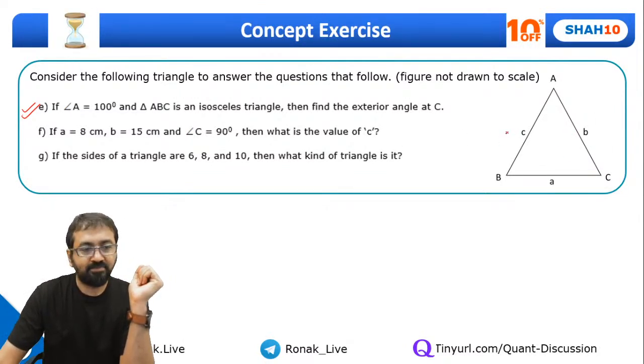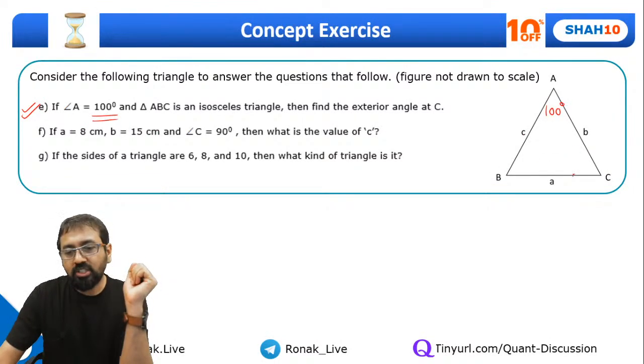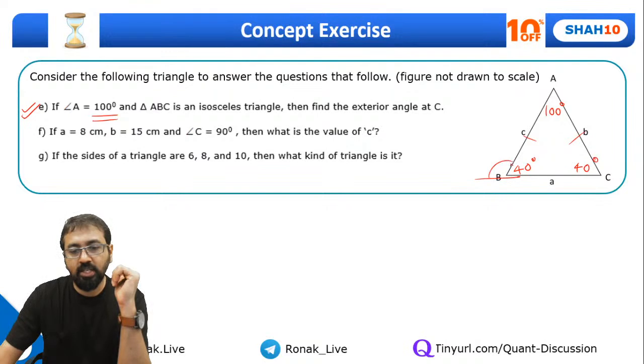So angle A is given as 100 degrees. Guys, of course, no other angle can be 100 degrees. So there is no possibility that apart from these two sides, any other sides can be equal. So this has to be 40 and this has to be 40. So this will come out to be 140 degrees. This is your answer. You need to find out the extra angle at C.